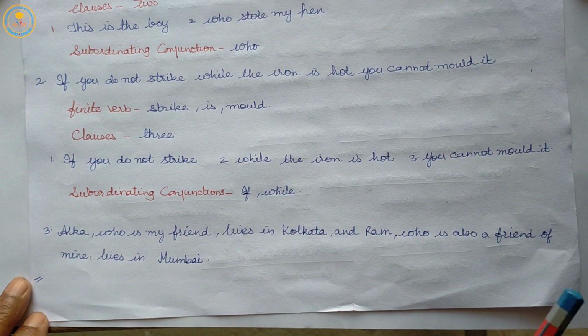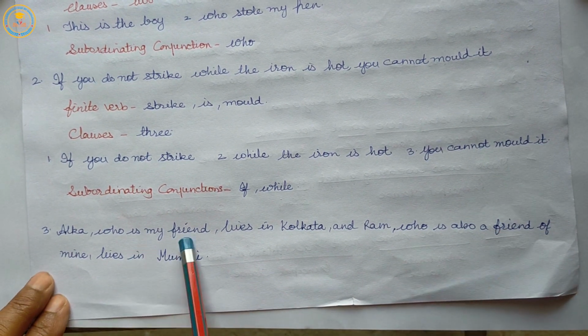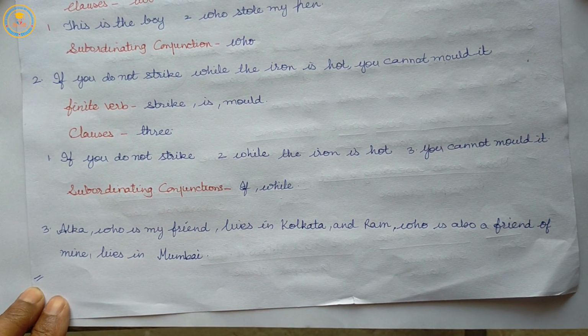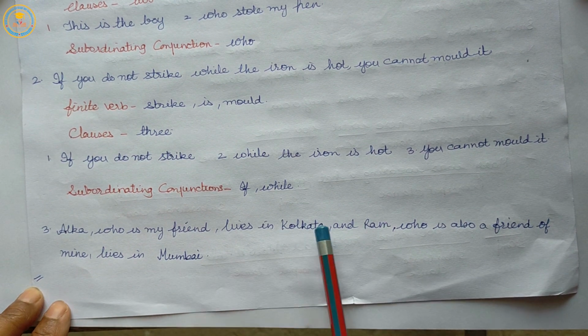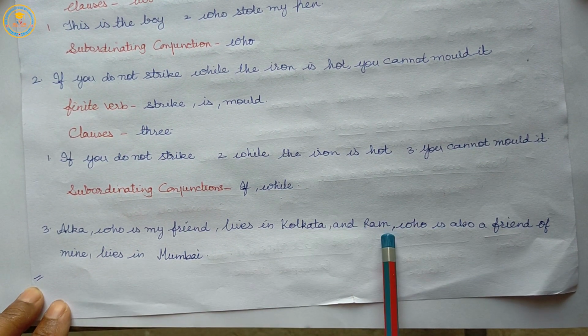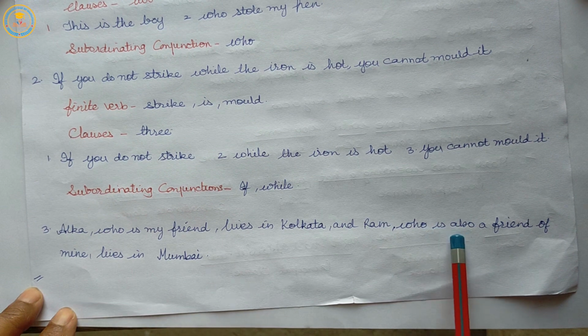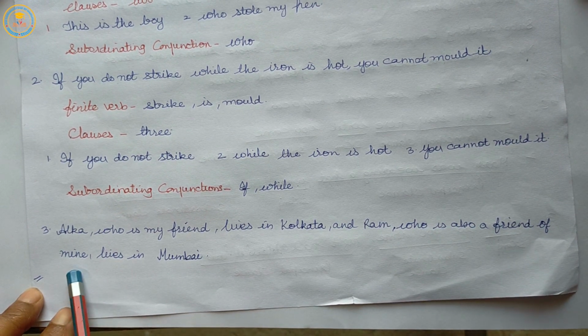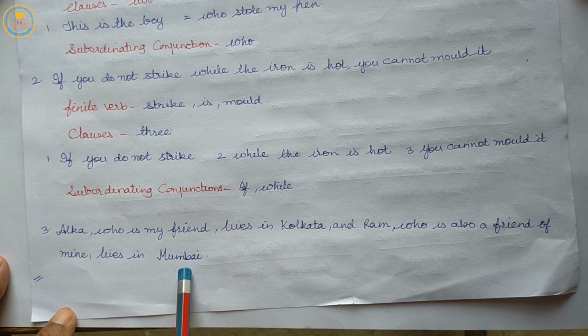Alka, comma, who is my friend, comma, lives in Kolkata, and Ram, comma, who is also a friend of mine, comma, lives in Mumbai.